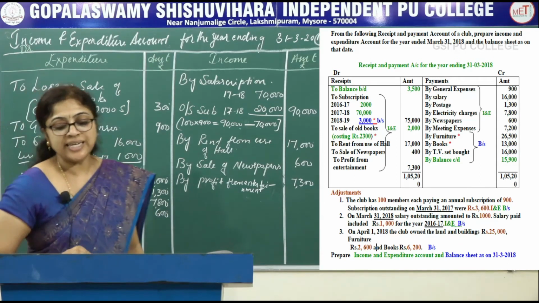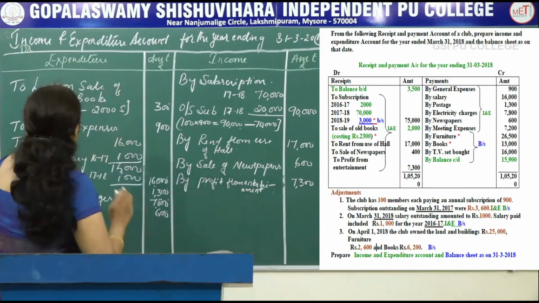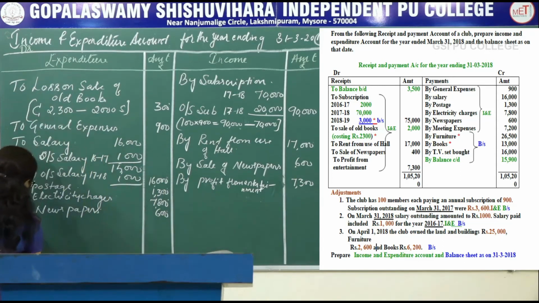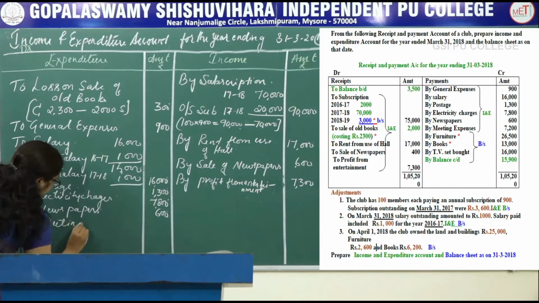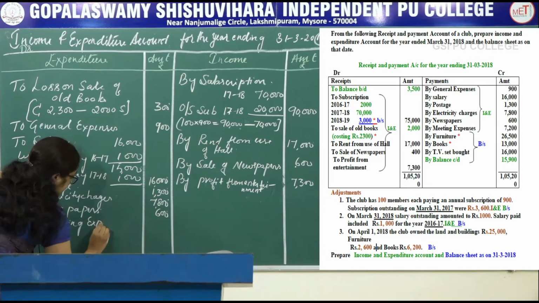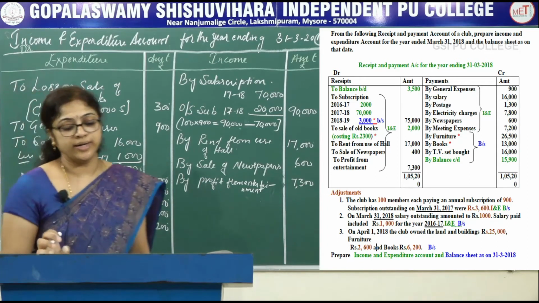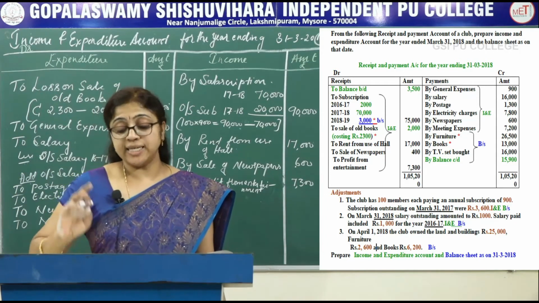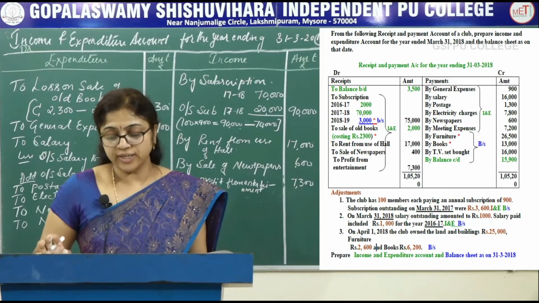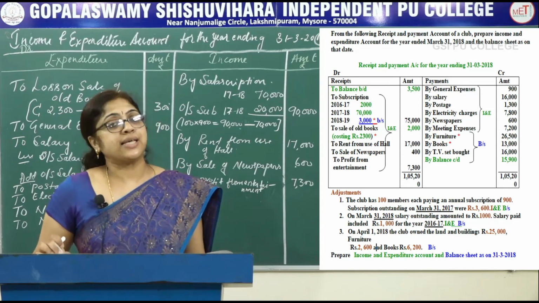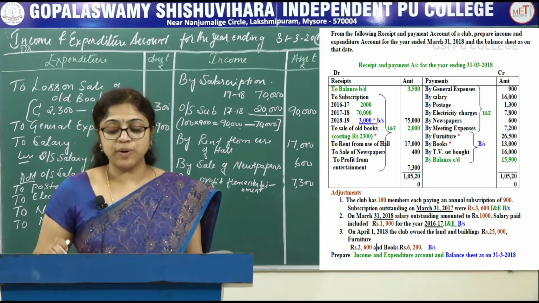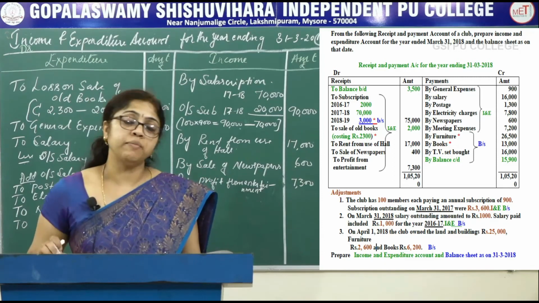Next one, meeting expenses is there, record this one on the income and expenditure debit side. Meeting expenses 7,200. Next, TV set is there, it is recorded in balance sheet. Next, balance carried down, that is a cash balance, it is also recorded in balance sheet.